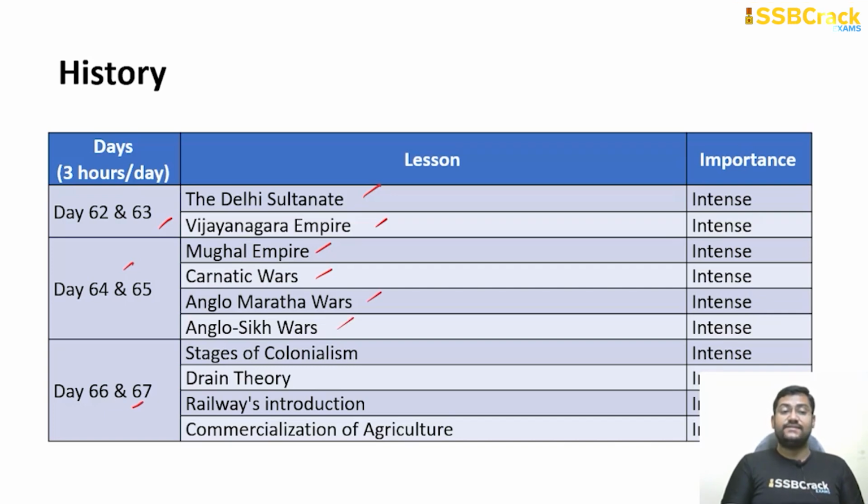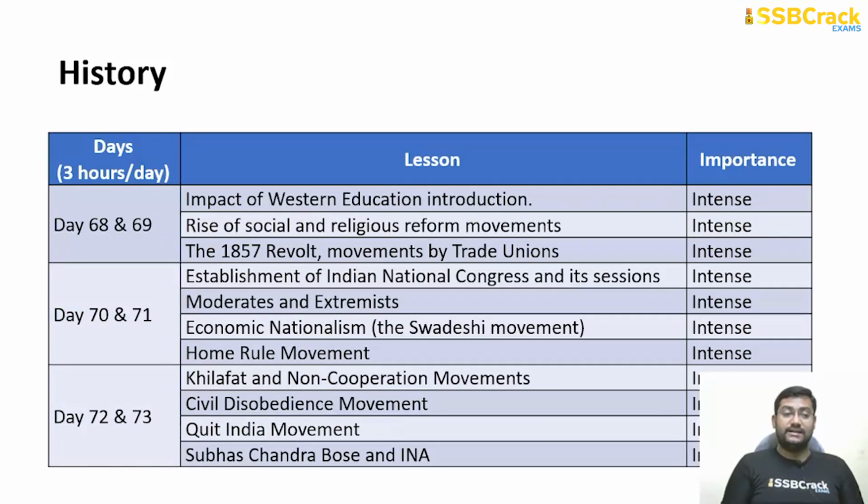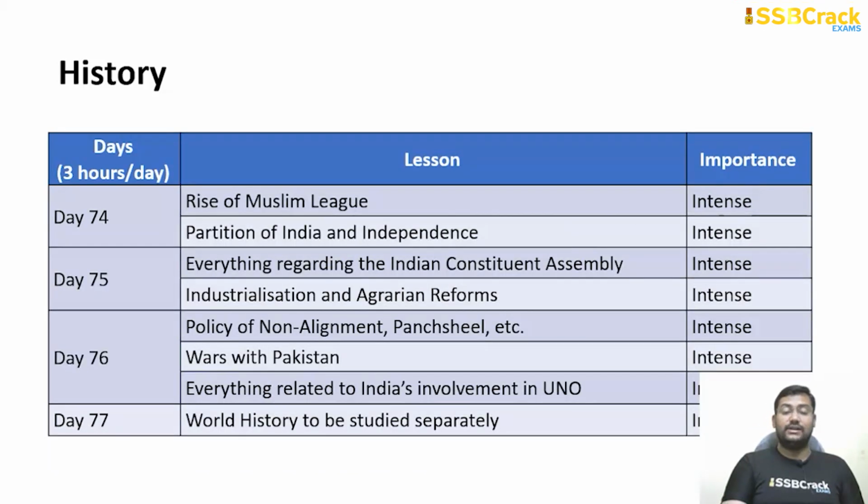Day 66 and 67, stages of colonialism, drain theory, railway introduction and commercialization of agriculture. Day 68 and 69, impact of Western education. You are going further into modern India: rise of social and religious reform movements, 1857 revolt, movement by trade unions. Day 70 and 71, establishment of Indian National Congress and its sessions, moderates and extremists, economic nationalism, that is the Swadeshi and the Vande Mataram movement, home rule movement. Day 72 and 73, Khilafat and non-cooperation movement, civil disobedience movement, Quit India movement and Subhash Chandra Bose and Indian National Army. Day 74, rise of Muslim League, partition of India and independence.